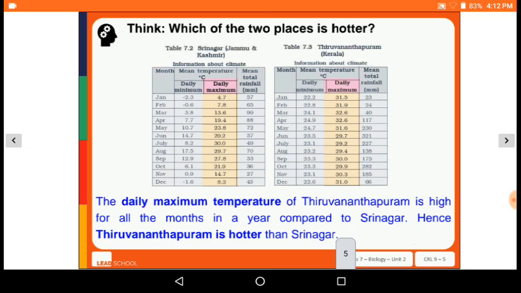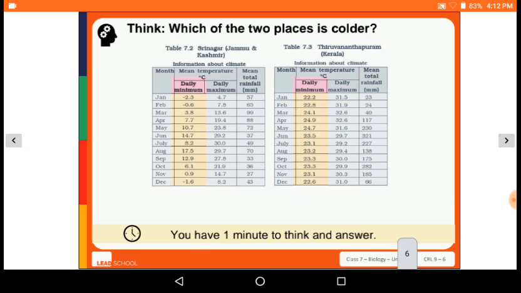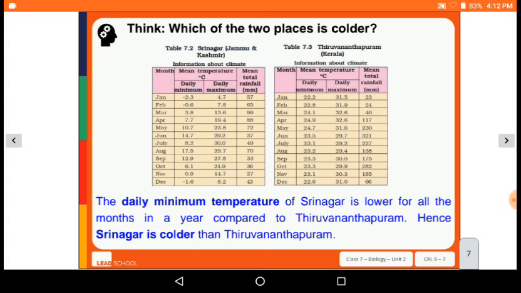The daily maximum temperature of Trivandrum is high for all the months in a year compared to Srinagar, hence Trivandrum is hotter than Srinagar. Which of the two places is colder? The daily minimum temperature in Srinagar is lower in all months of a year compared to Trivandrum.